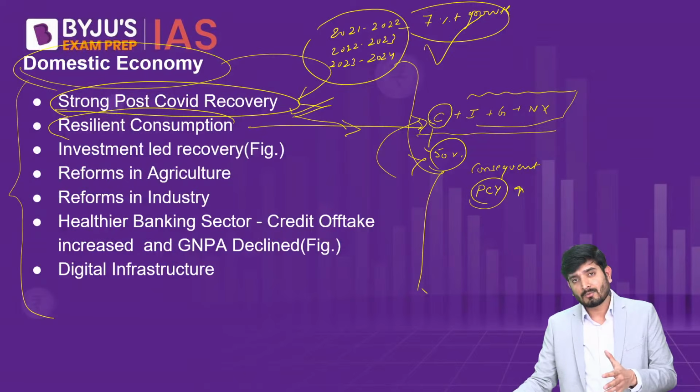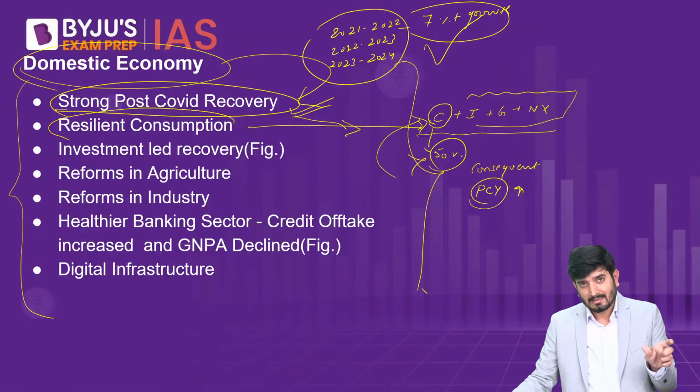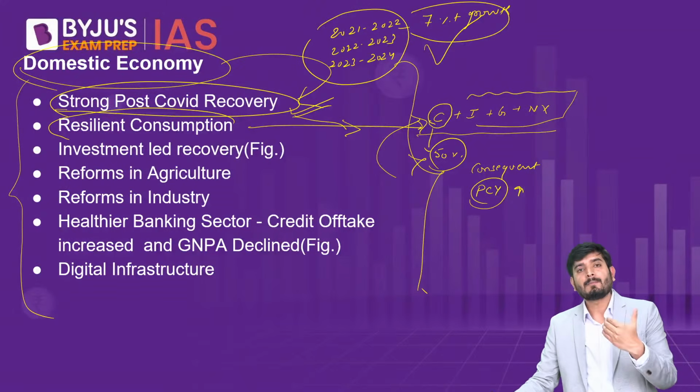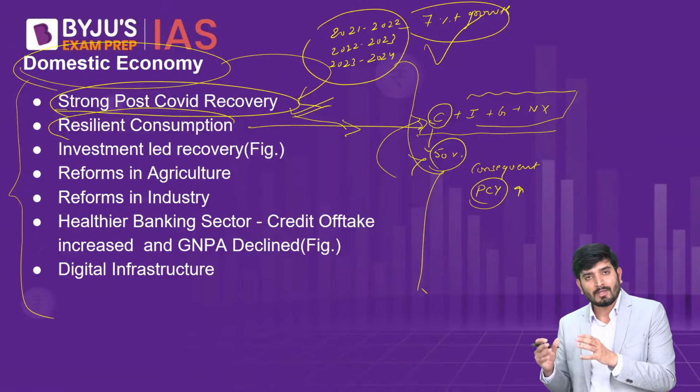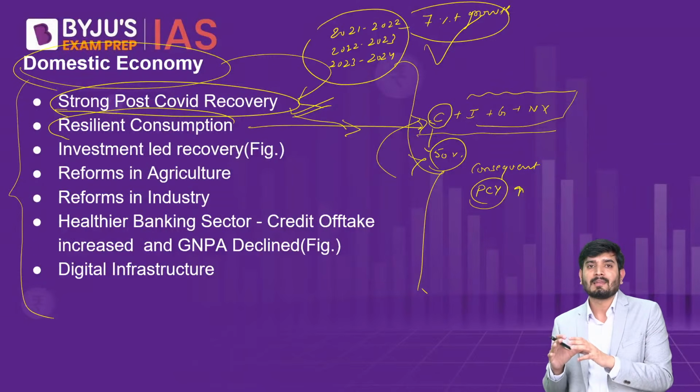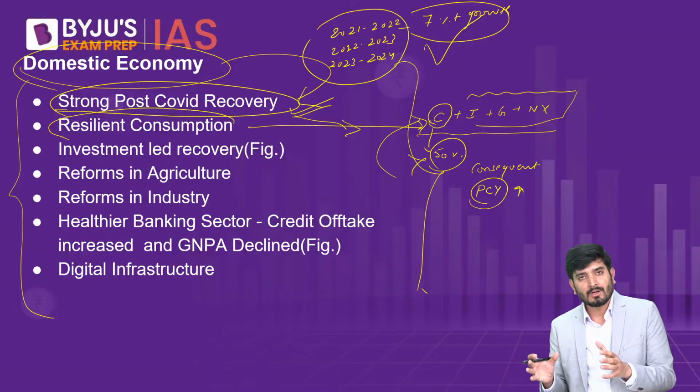In the last budget, the government said that in the last 9 years our per capita income has almost doubled. Because of higher per capita income, people are consuming more, and because people are consuming more, growth is being ensured. So we are having a resilient performance despite all the challenges across the world and in the Indian economy.